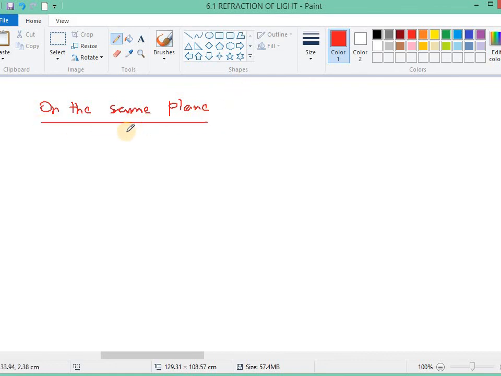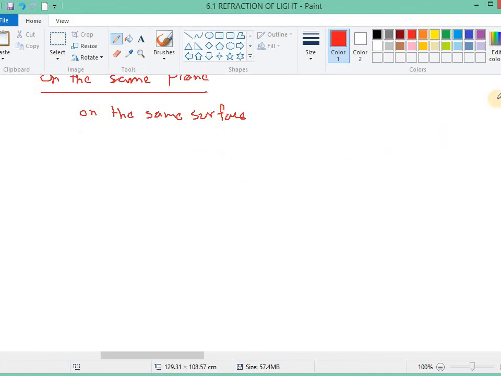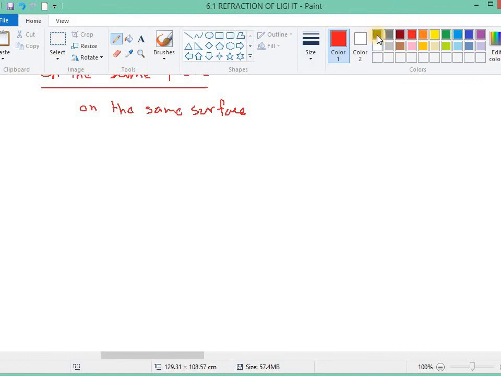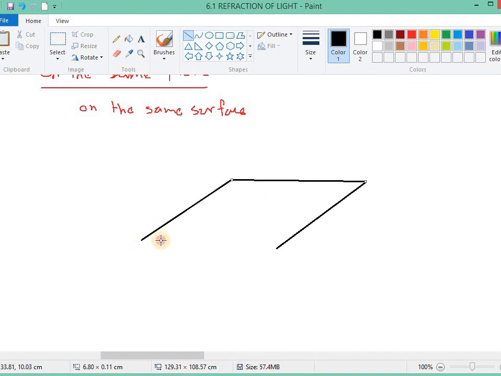One easy way to explain is that they are on the same surface. So let's say that we have a piece of mirror, for example. Let's say this is a mirror.